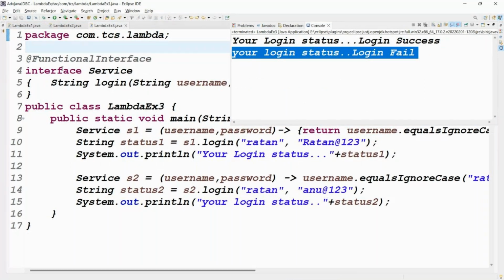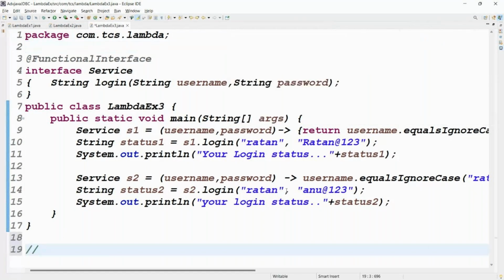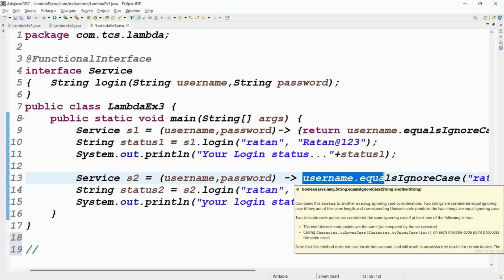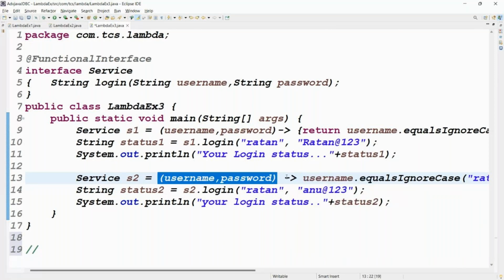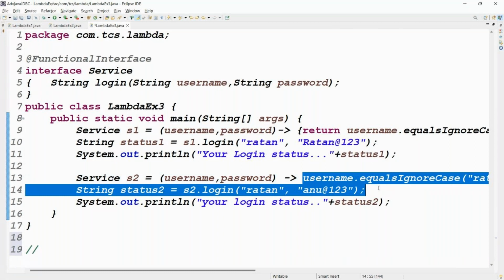That is the lambda expression. First example, second example, third example. What conclusion did we get when we write a lambda expression? Before the arrow is what? Arguments. After the arrow is what? Expression. When we write a lambda expression, giving the return type is mandatory or optional? Optional.